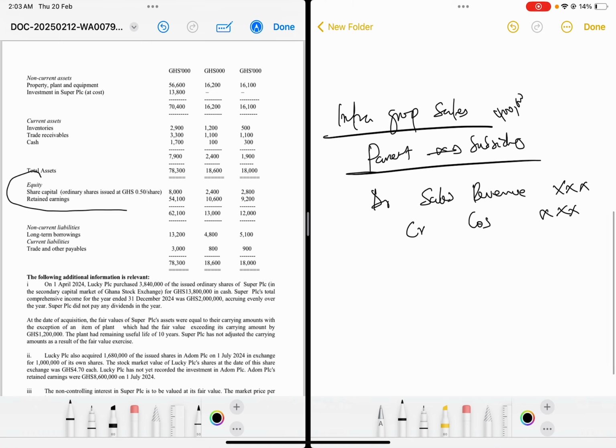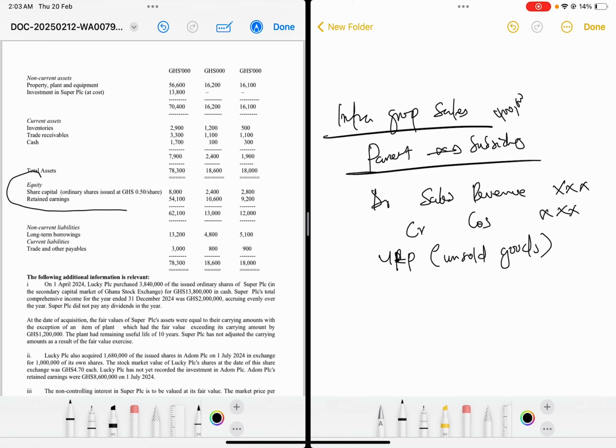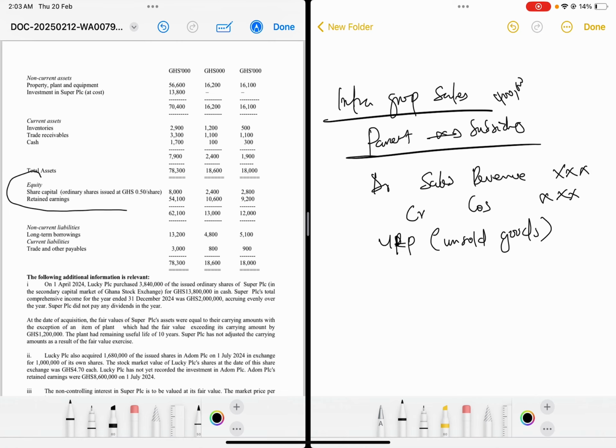Now the other entry, so there are two entries here. The other entry is that you are supposed to find if there's any unrealized profit. The unrealized profit will be calculated on unsold goods. So if there are any goods unsold, you calculate your unrealized profit, then you use the unrealized profit for entries. What are the entries for unrealized profit? Also take note that the unrealized profit is your margin percentage times the value of the unsold goods.